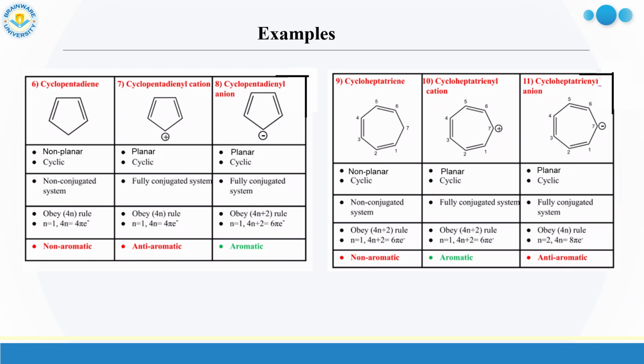For cycloheptatrienyl cation, it is planar, cyclic, a fully conjugated system, and obeys the 4n plus 2 rule, as it contains 6 pi electrons, so it is aromatic. But in case of cycloheptatrienyl anion, it is planar, cyclic, a fully conjugated system, but here total electron count is 8 pi electron system, so it is anti-aromatic.